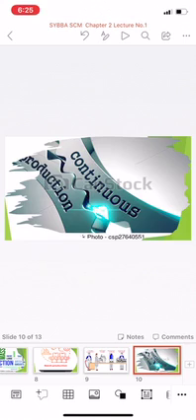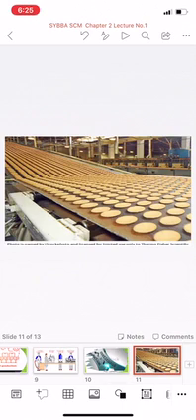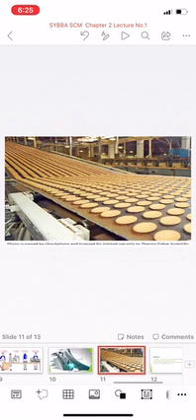Next is the continuous production. In continuous production, materials handling is fully automated and the items are arranged in sequence from starting point to finished product. The items flow through the process by using materials handling equipment like conveyors, transfer devices, etc. The main feature of continuous production is the requirement of dedicated plants and equipment.